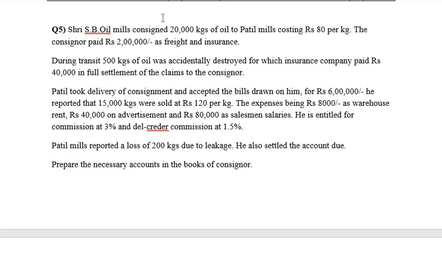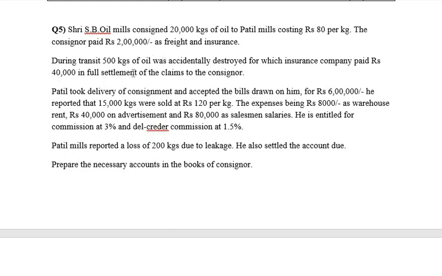The owner is SB Oil and the consignee, that is the agent, is Patil Mills, wherein 20,000 kgs of goods was being sent at rupees 80 per kg. The consignor paid rupees 2 lakhs as freight and insurance. So this is nothing but the expenses made by the consignor.